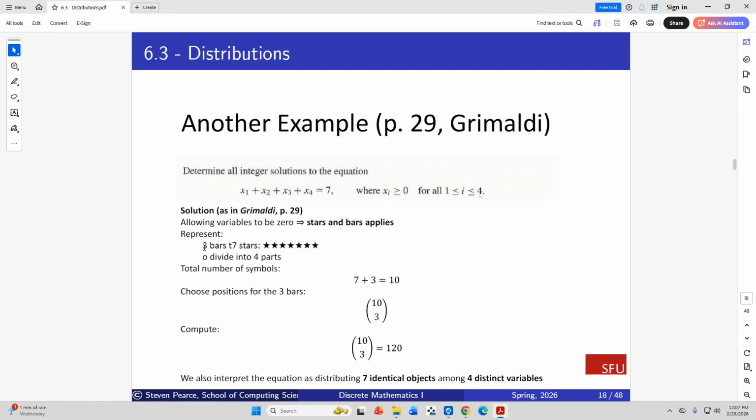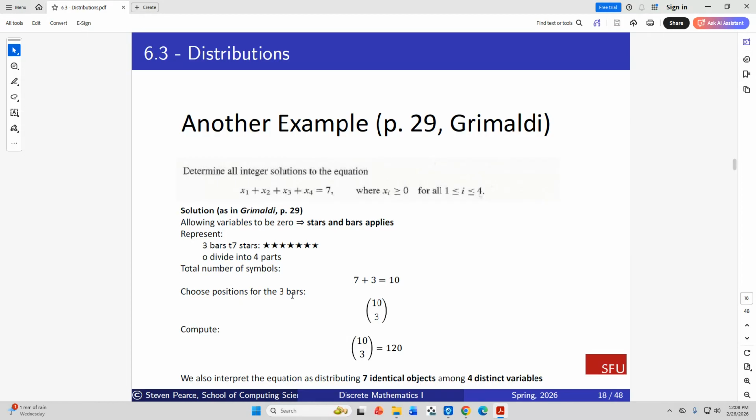So represent 3 bars, and 7 stars: 1, 2, 3, 4, 5, 6, 7. So 3 bars and 7 stars.